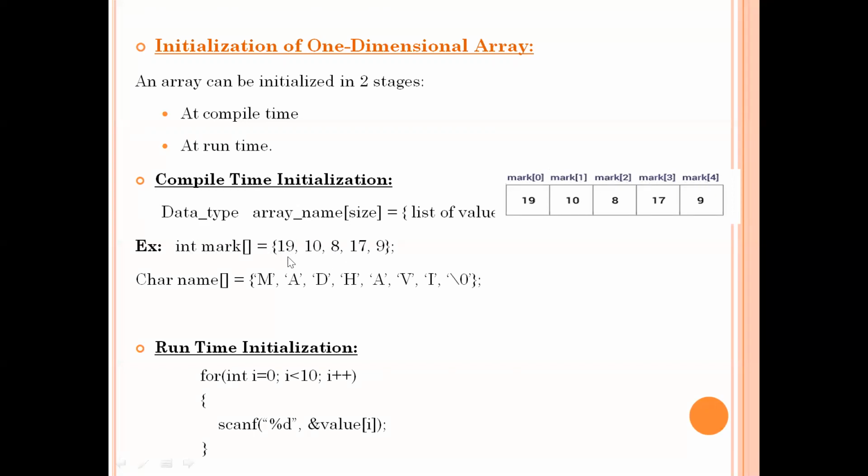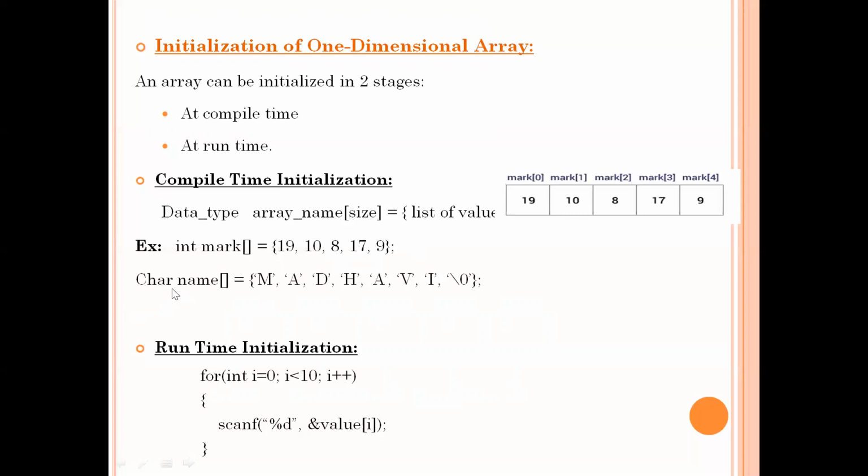Right? Now the first element you want to store is 19. So the first location, that is the 0th index, will be filled with 19. Now the second element will be filled in the second position. The second position is identified by the first index, right? Now the third element is 8. 8 I am storing at index 2, and 17 I am storing at index 3, and this 9 will be stored at index 4, right? So this is the way to initialize the array at the time of compilation.